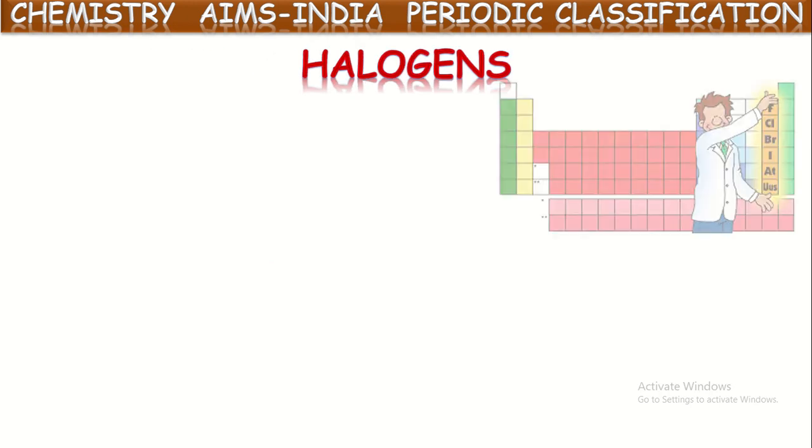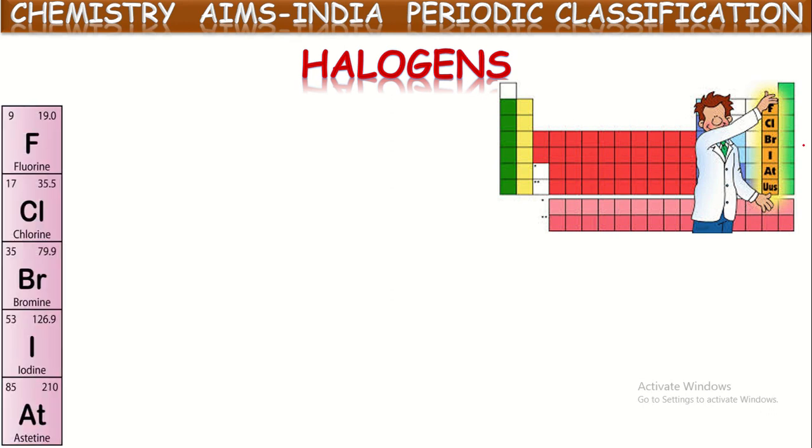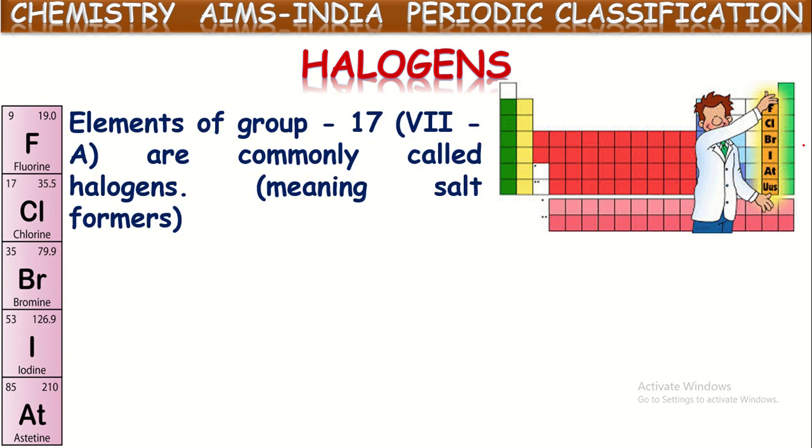Next, one more: halogens. This is the last but one column, that is, the 17th column elements. These are called halogens. They are fluorine, chlorine, bromine, iodine, and astatine. These elements present in group 17, the 17th column, or the 7th A group are commonly called halogens.